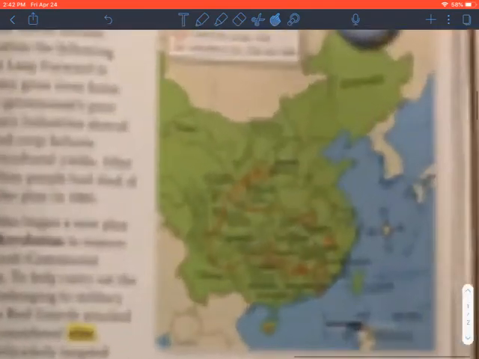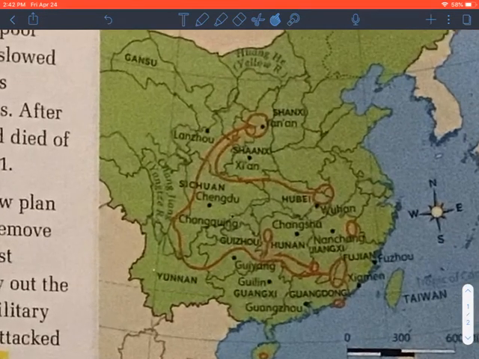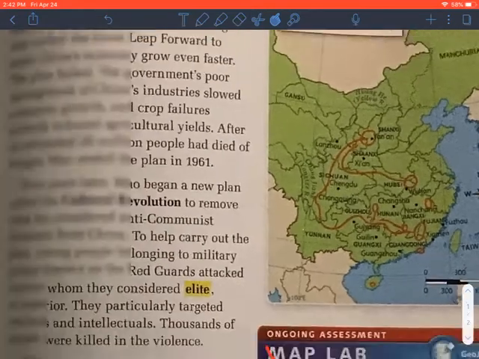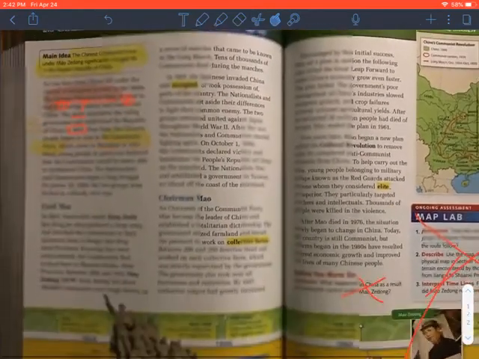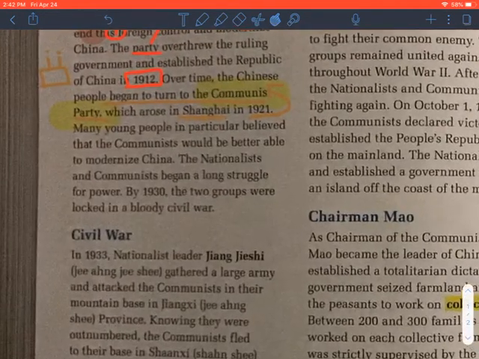I think we get a map over here of China coming in a little bit blurry on the iPad. Shanghai is not clearly labeled on this map. Okay, so headed back to our notes. Apologize for the slow speed of the iPad here.